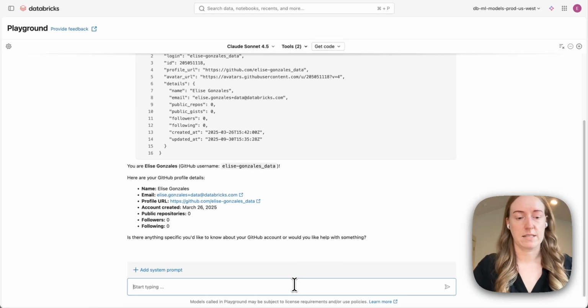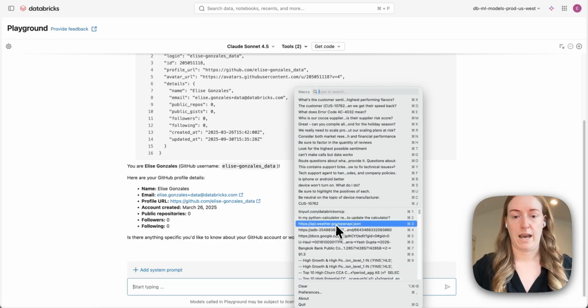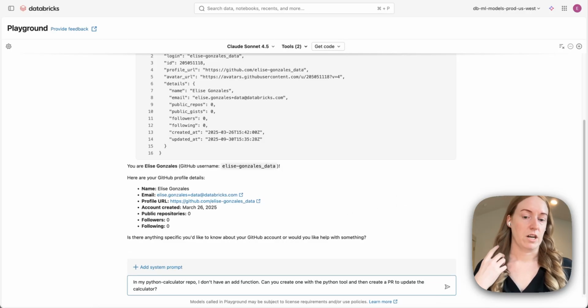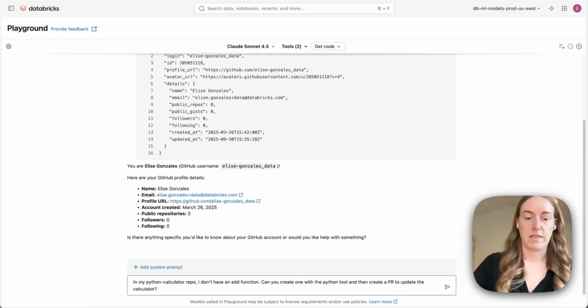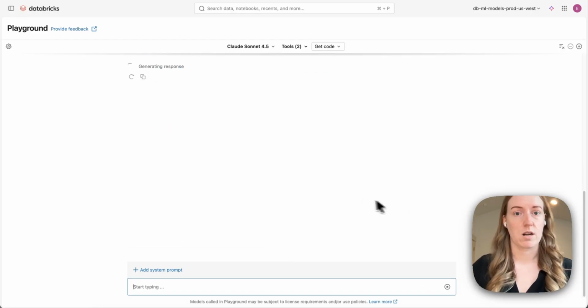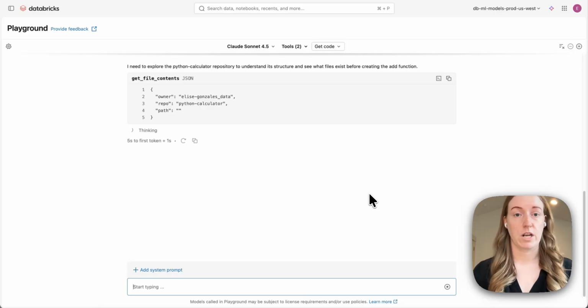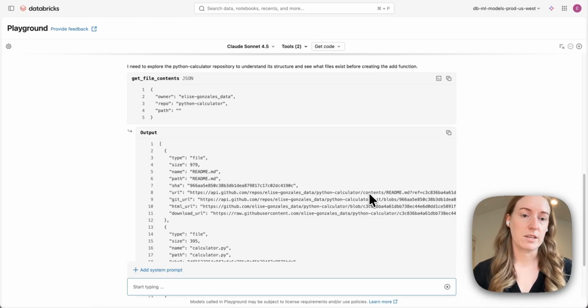And so what I'm going to ask here is, in my Python calculator repo, I don't have an add function. Can you create one for me with the Python tool and then create a PR for it? So what it's going to do is, using that built-in Unity Catalog function we have for Python executors, as well as that GitHub connection where it's actually logged in as me, it's going to reach out.